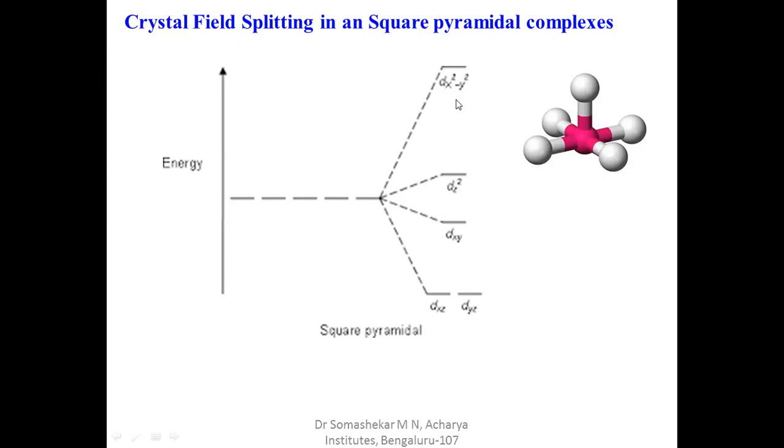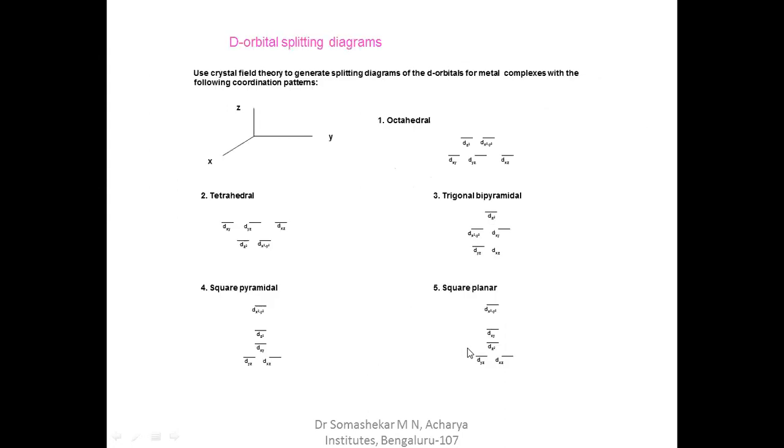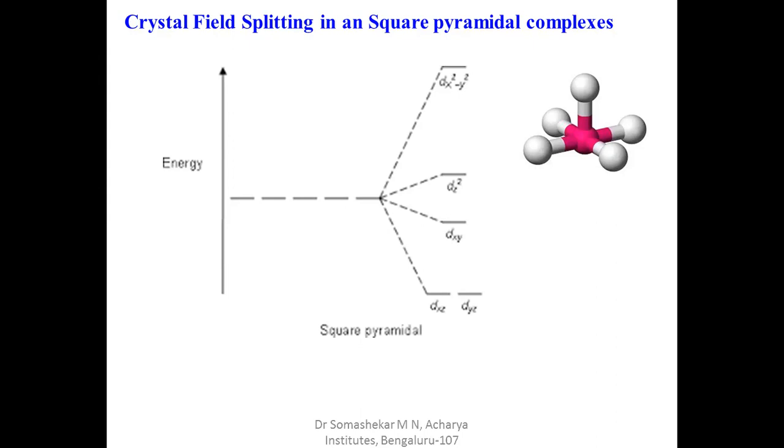Of the remaining, look here, the xy component has a little bit higher energy compared to xz and yz, because along the z direction, the z coordinate axis, there is the least repulsion, hence you will observe a decrease in energy of these orbitals. So this is about the crystal field splitting in square pyramidal complexes.